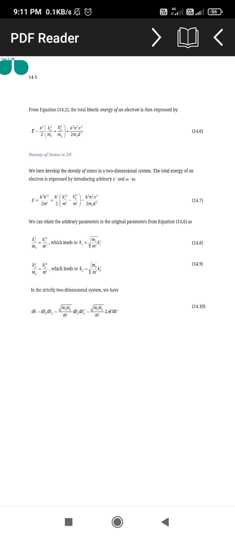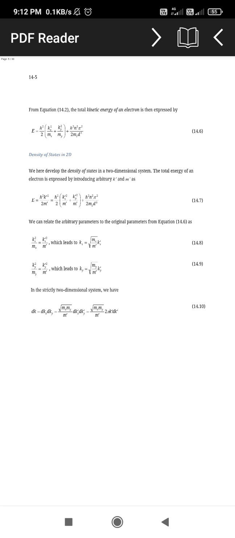Then find the constant k in terms of the original parameters: kx square divided by mx equal to kx dash square divided by m dash, that is, kx dash equal to square root of mx divided by m dash into kx. Similarly in the y direction, ky dash equal to square root of my divided by m dash into ky. For two-dimensional systems, we can take arbitrary constants in the x and y directions.